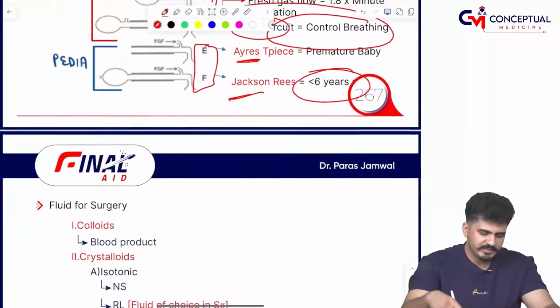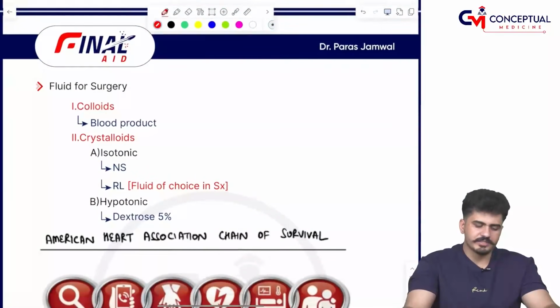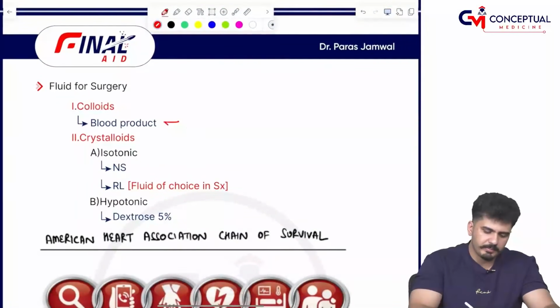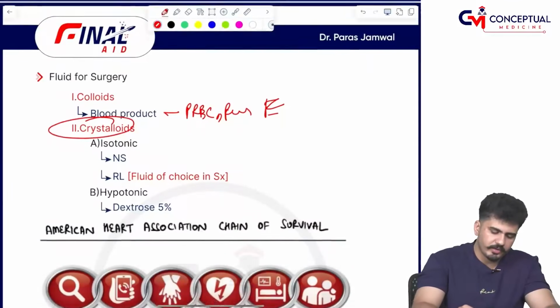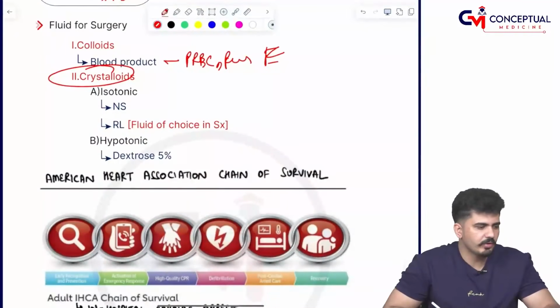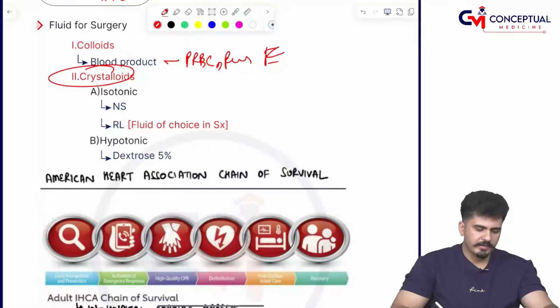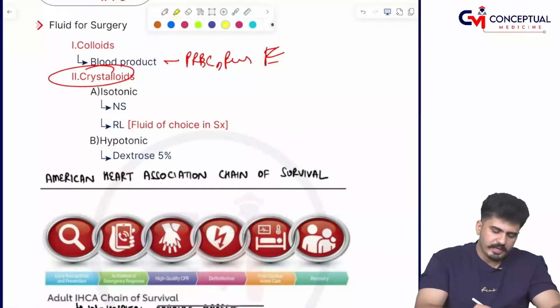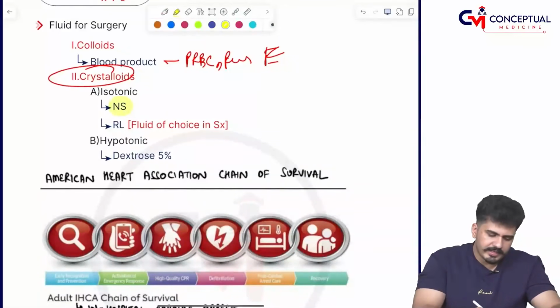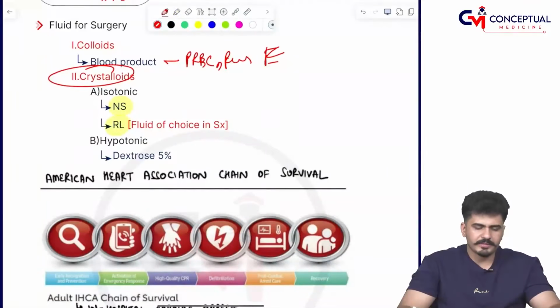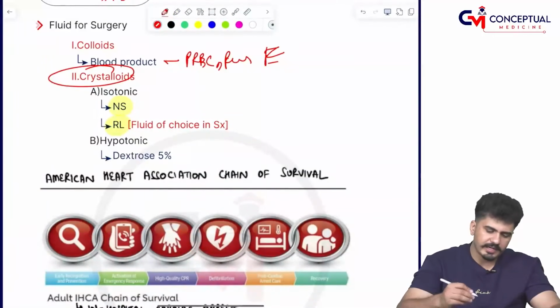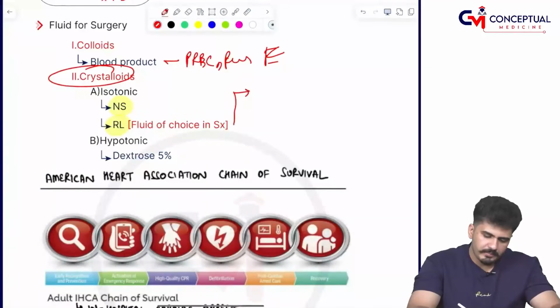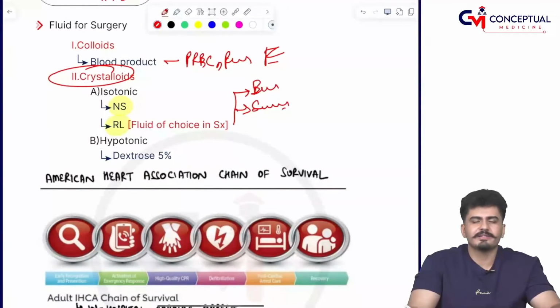Fluid for the surgery. Colloid is a blood product like PRBC, platelets, fresh frozen plasma. Crystalloids are divided into two: isotonic and hypertonic. Isotonic is like normal saline and Ringer lactate. Ringer lactate is the fluid of choice in surgery, the fluid of choice in burn patients, and the fluid of choice in severe dehydration also.